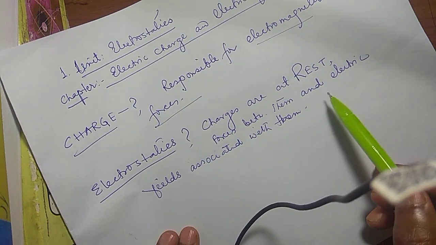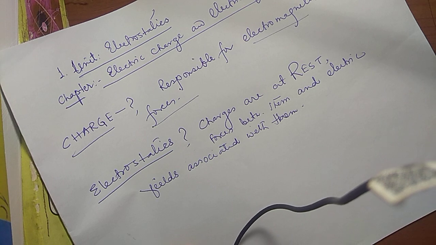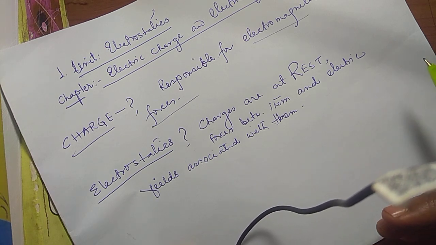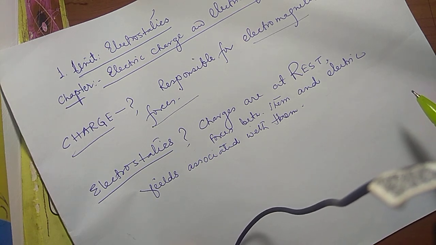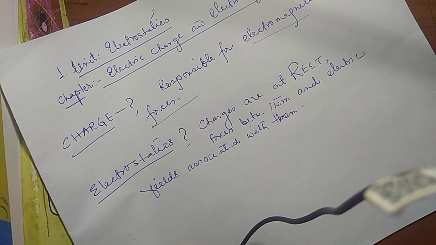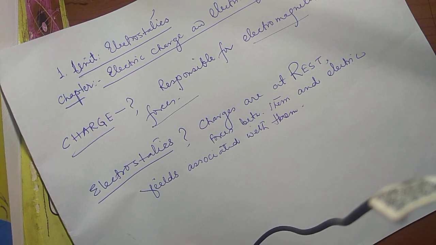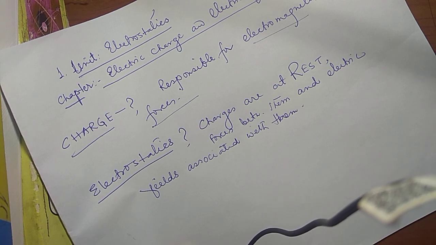We'll study the charges are at rest. And nowhere we are going to study the charges at motion. যখন আমরা charges motion-এ পড়বো that will be the different topic. So whenever you study this total unit, always you have to think the charges are at rest. Okay, so electrostatic first unit. Now what is charge and what is the electrostatic?